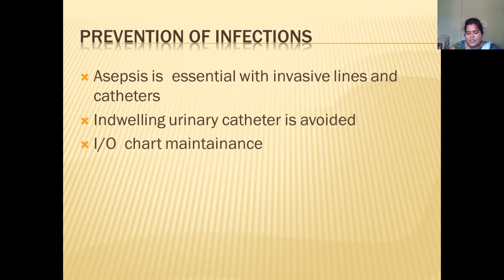For prevention of infections, obviously the patient will have indwelling urinary catheters or PD catheters, so we have to follow aseptic principles to clean and take care of them. Asepsis is essential for the maintenance of invasive IV lines and catheters, and a strict IO chart should be maintained.